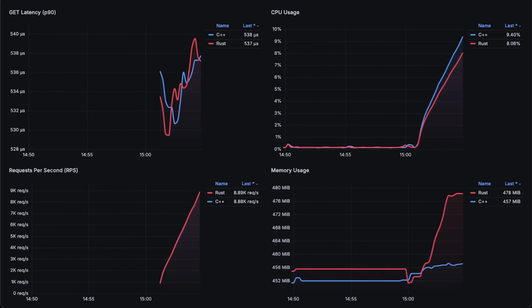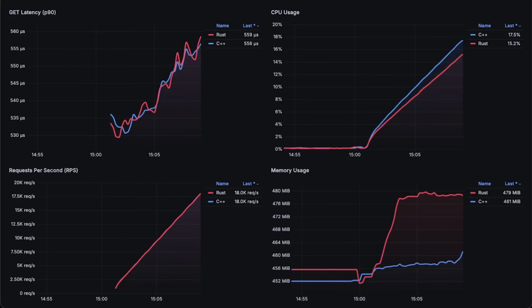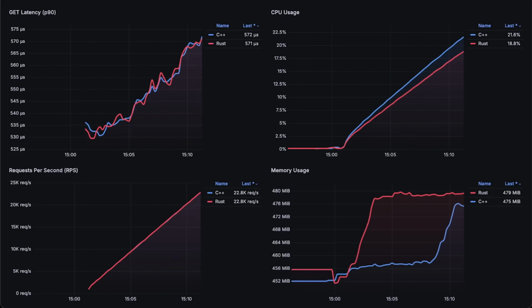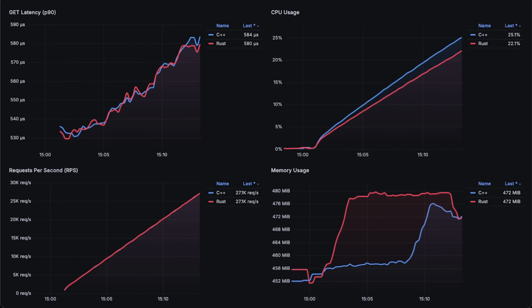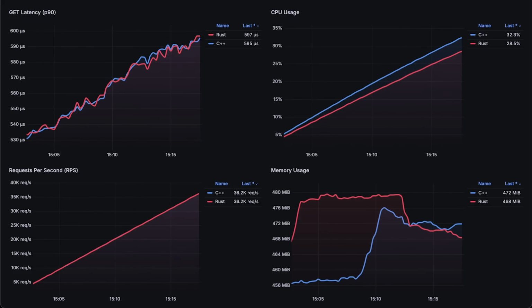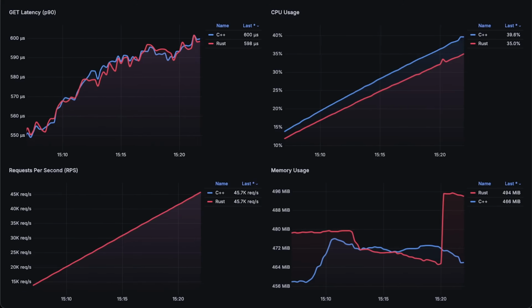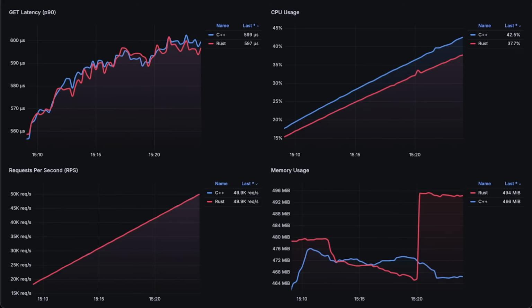The entire benchmark took around 2 hours, and I compressed it to just a couple of minutes. Also, if you can improve any of the applications I'm testing, please raise a PR and I'll quickly merge it and rerun the test. I would also need your help to add additional functionality for the C++ application.